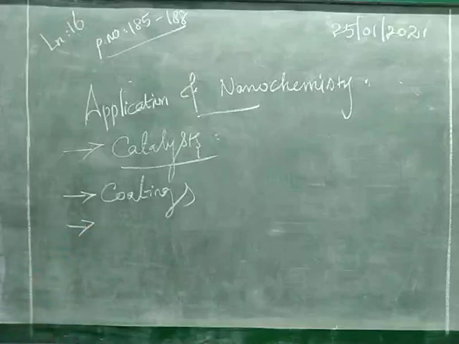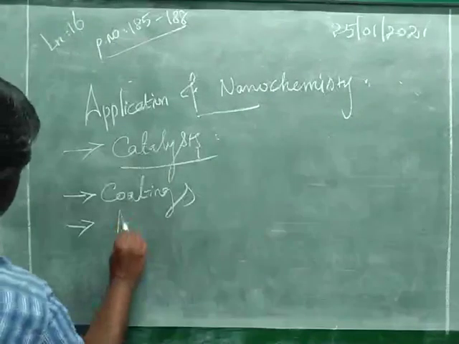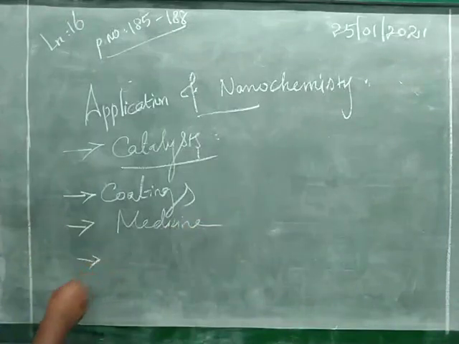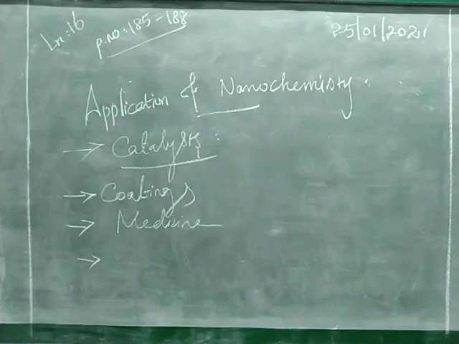Okay, next, third one. Nanotechnology is applied in the production of synthetic skin and implant surgery in the medicine field also. Next one, nanoparticles that conduct electricity are being used in electronics as minute conductors to produce circuits for microchips. But nowadays the electronic things are very small in size.